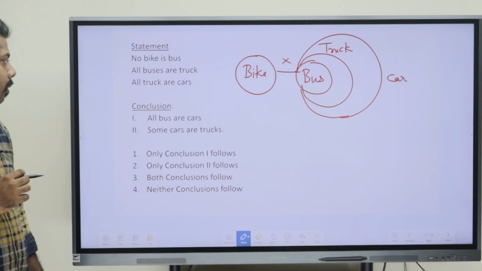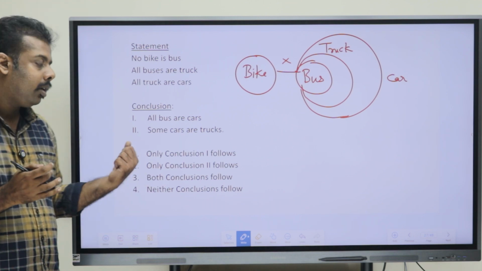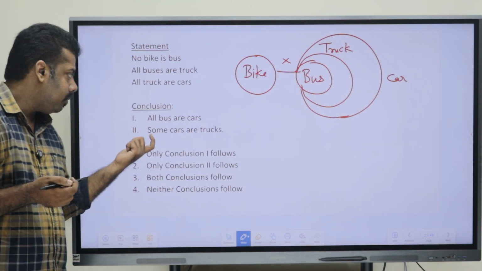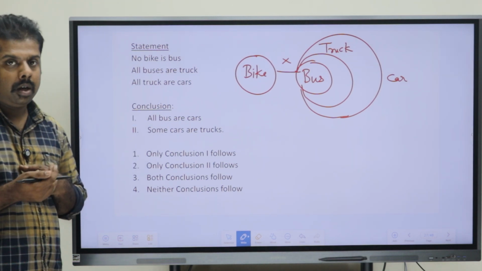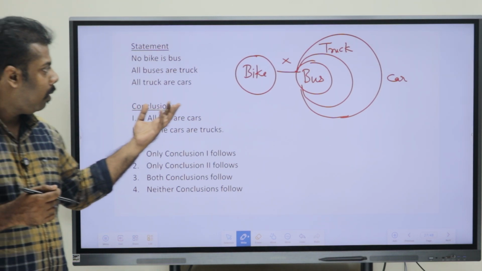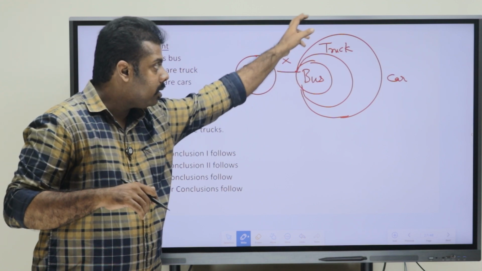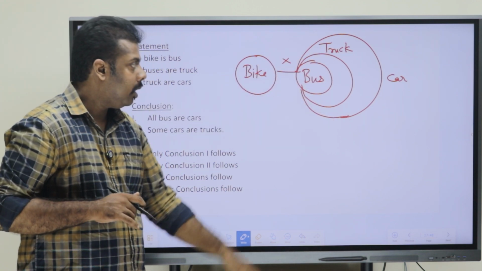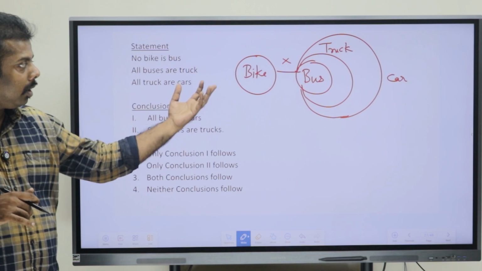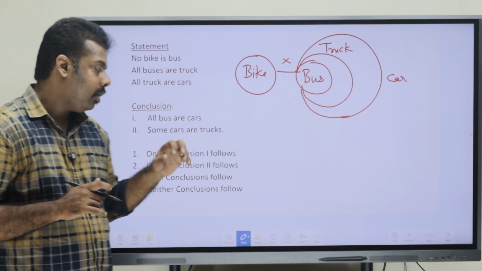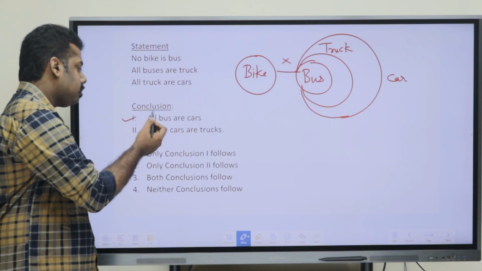Okay. Now we can just cross check the conclusions. What does the first conclusion say? All bus are car. Okay. So is all bus car? Yes, because bus is this small circle and car is this outer circle. So we can see that bus is completely inside the car. So all bus are car is the right one.